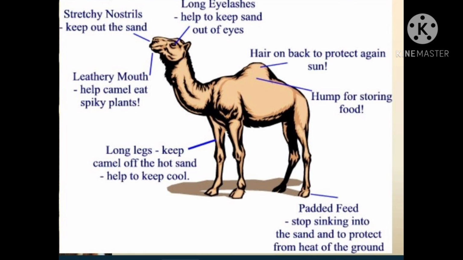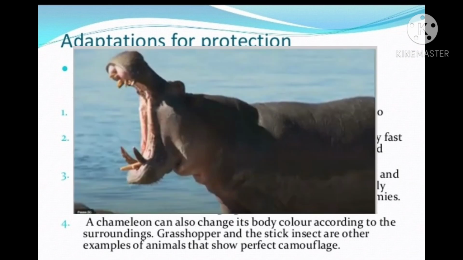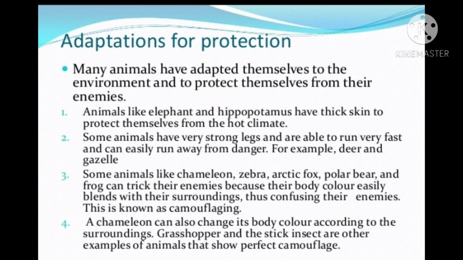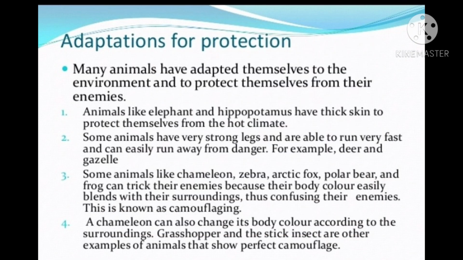Children, carefully look at this picture, then you will understand how desert animals survive in an extremely hot region where there is a lack of water. Now, let us understand how animals protect themselves from their enemies. So, adaptations for protection or defense. Animals like elephant and hippopotamus have thick skin to protect themselves from the hot climate. Animals like deer and gazelles have very strong legs and are able to run very fast. They can also easily run away from danger.